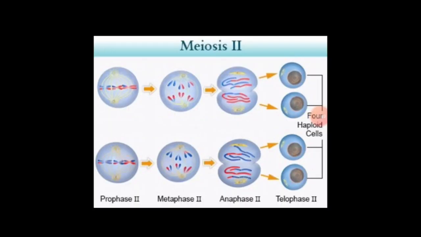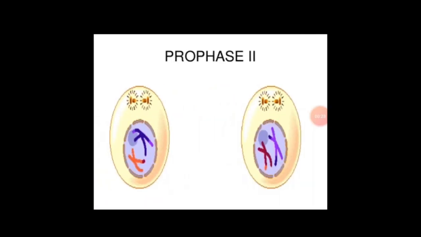Now students, we are going to study the second meiotic division, that is meiosis 2. The second meiotic division is actually a mitotic division which divides each haploid cell formed during meiosis 1 into two daughter haploid cells. It includes prophase 2, metaphase 2, anaphase 2 and telophase 2. Firstly, prophase 2. During prophase 2, the nuclear membrane disappears and spindles are formed.